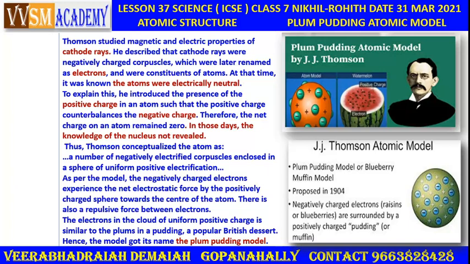In those days the knowledge of the nucleus was not revealed. Thus Thomson conceptualized the atom as a number of negatively electrified corpuscles enclosed in a sphere of uniform positive electrification. As per the model, the negatively charged electrons experience a net electrostatic force from the positively charged sphere toward the center of the atom. There is also a repulsive force between electrons. You observe the pudding atomic model.